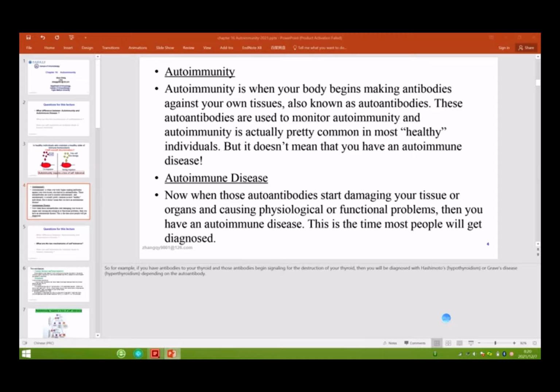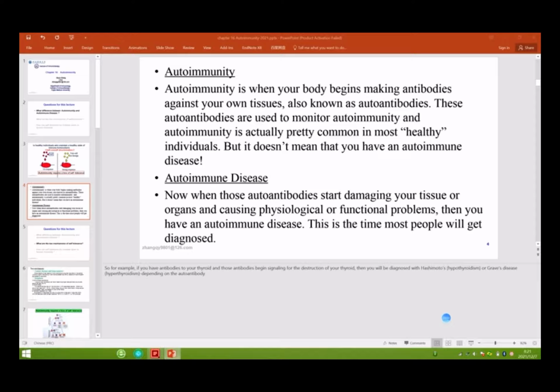So what is the difference between autoimmunity and autoimmune disease? Autoimmunity means that everyone's body can make antibody. Sometimes they make antibodies against our own tissues, our own cells, because these cells or tissues were damaged and died. So we need the immune system to recognize these dead cells and clear them, right? After clearing them, they need to produce antibody. So what do we call this antibody? Autoantibody, right?